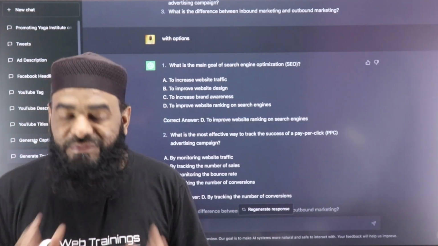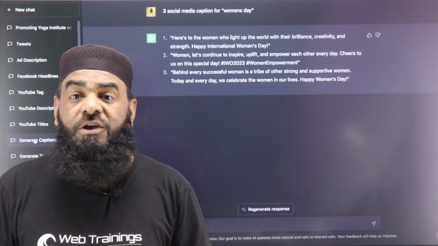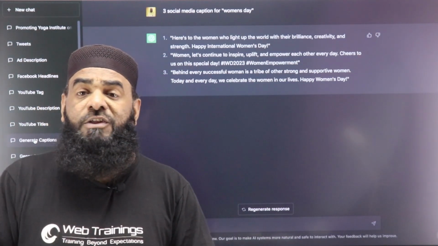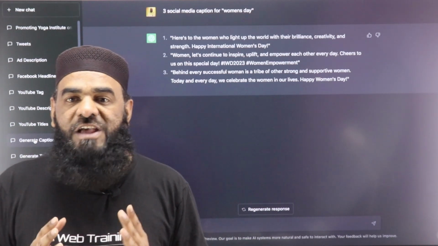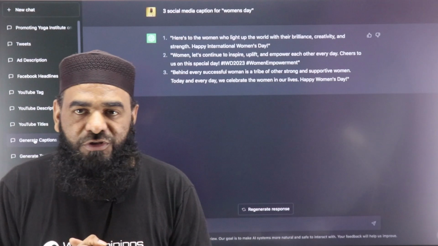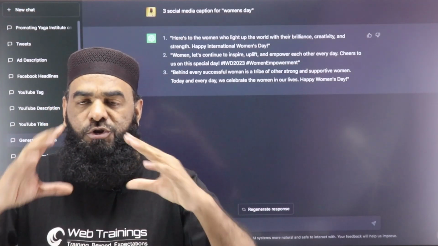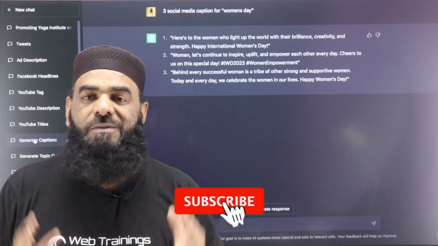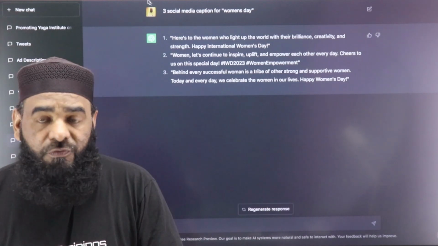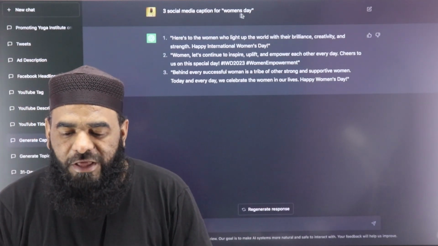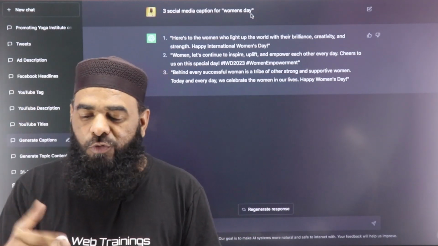Number 3, we can use ChatGPT for creating good captions. You see, for every social media post, the caption plays a very important role. It should have a proper structure, proper content, proper hashtags. So we can use a prompt like "3 social media captions for Women's Day." And if you want hashtags, you will also get the hashtags along with the content.